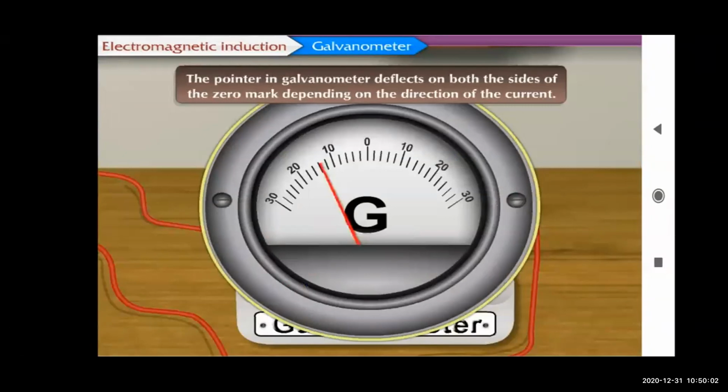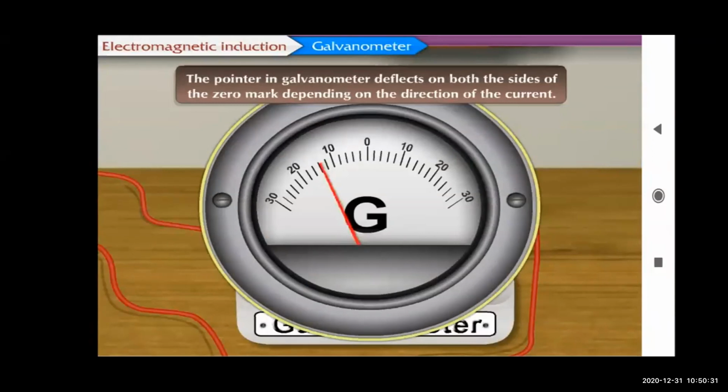So further we are going to see activities. In some of the activities you will notice that the galvanometer deflects on both sides of the zero. So this is about the galvanometer, right? Now further we have to see more of the activities. There are about 3 to 4 activities, so we will see one activity. You can open page number 57. On 57, after the galvanometer, the first activity is given. That activity we are going to see.